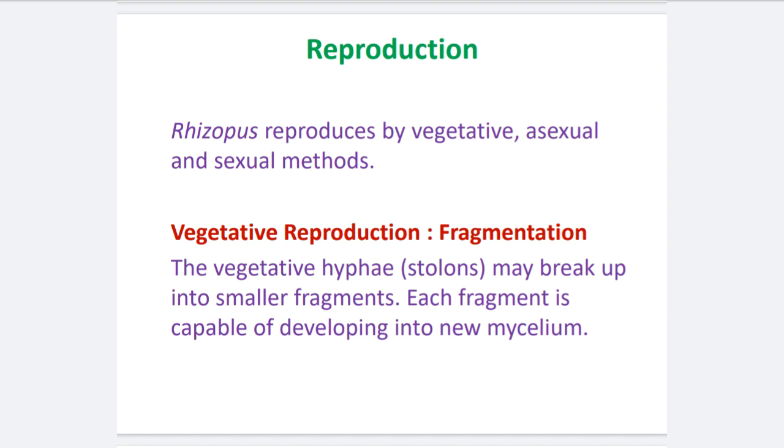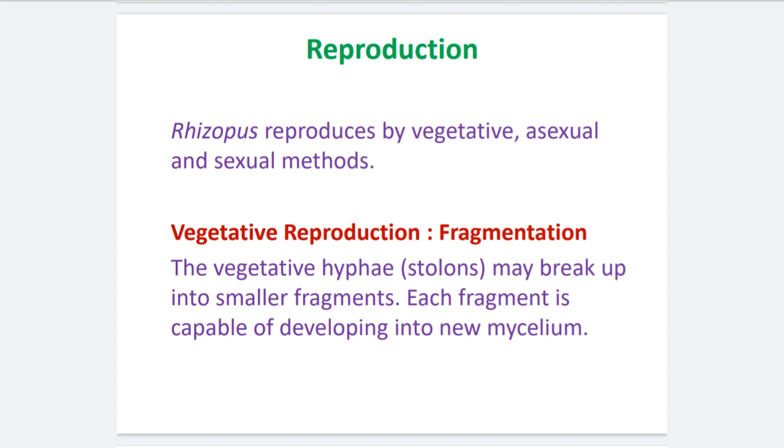When the mycelium is totally matured, at that time it enters into reproduction. First, this mycelium causes asexual reproduction, and later on it enters the sexual phase. First point: rhizopus reproduces by vegetative, asexual and sexual methods. All types of reproduction we can find in the rhizopus. First type of reproduction is the vegetative reproduction.